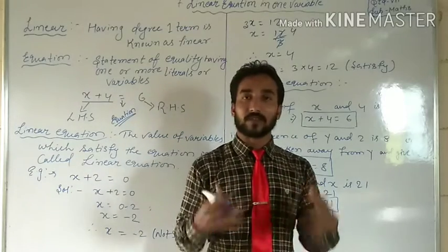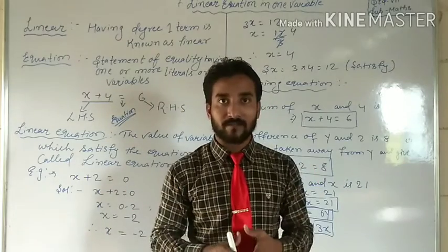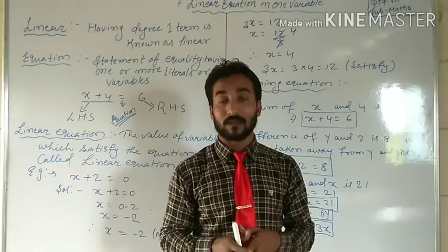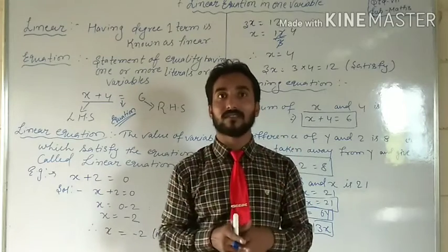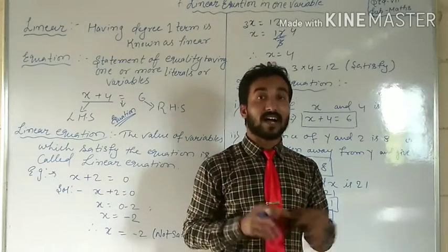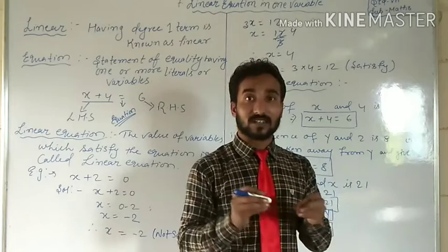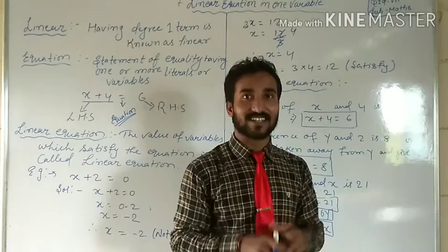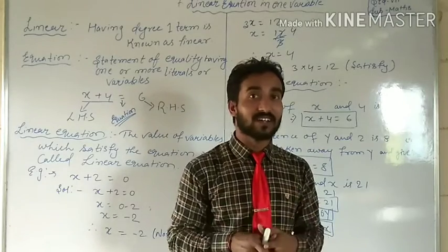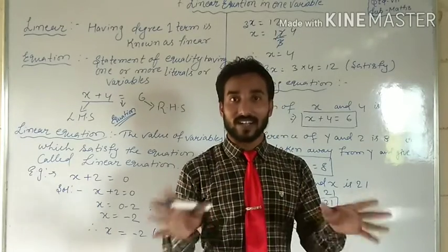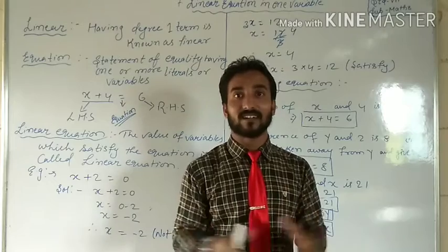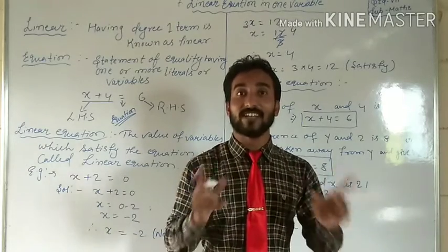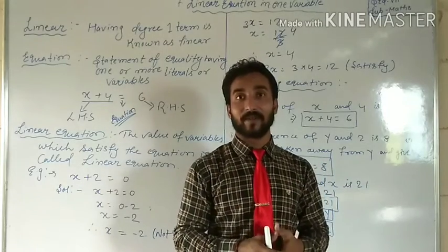Suppose you are two brothers and your father brings something which is the favorite of both. Your younger brother got 2 chocolates more and you got 2 chocolates less. In such circumstances, what will happen? You will start quarreling, fighting, crying, and ask your father and mother why they did like that.